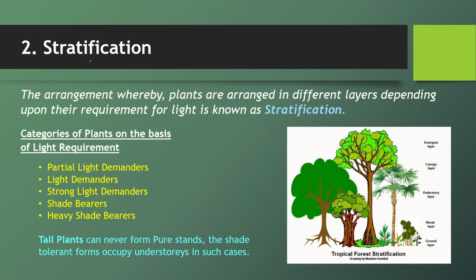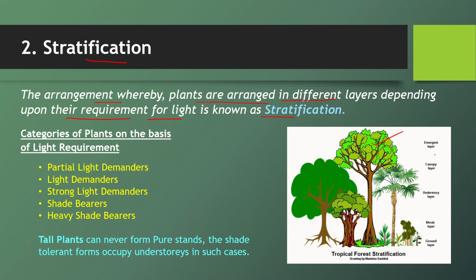Okay, second effect of light is stratification. What is stratification? The arrangement whereby plants are arranged in different layers depending upon their requirements for light is called stratification. So we have discussed this in practical also. Depending upon the requirement of light, plants arrange themselves in different layers in a community.